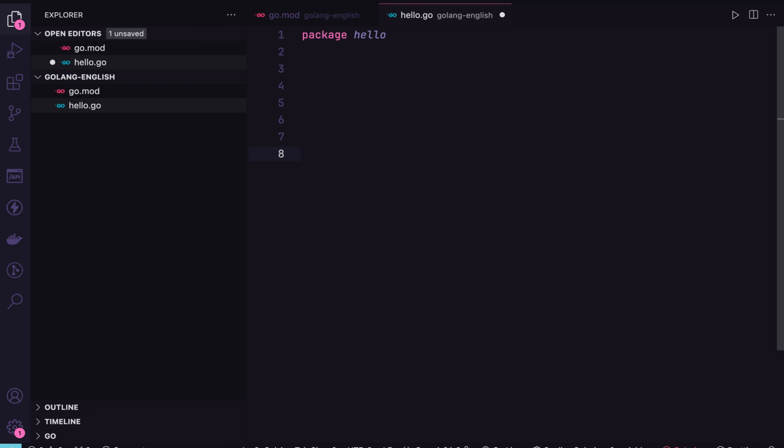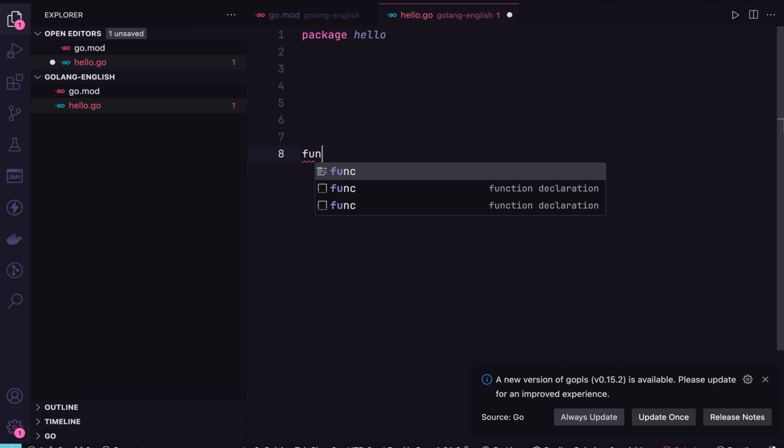I will create one function that will print to us the word hello. How do we create a function in Go? We can create it with the word fun. After that, I will type the name of this function.